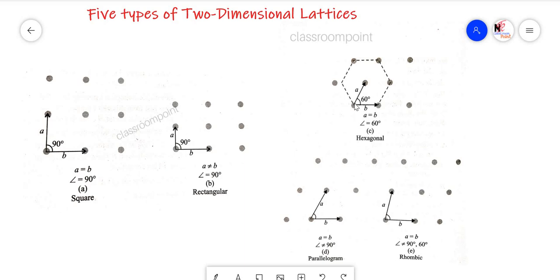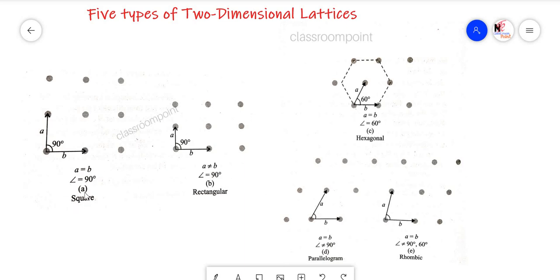So now see here, this is the A layer, this is the A distance, here this is the distance B. They are same but the angle is not same. So A equals B but angle is 60 degrees. And in this case AB lengths are same but angle is not equal to 90 degrees. Here also AB lengths are same but angle is not equal to 90 degrees. So except this one, in all the remaining cases edge lengths are same, A equals B, but angles are different.